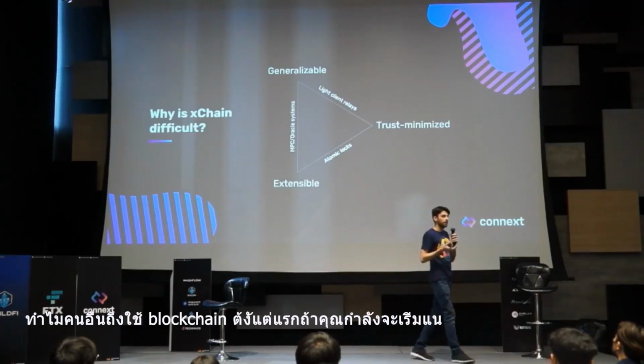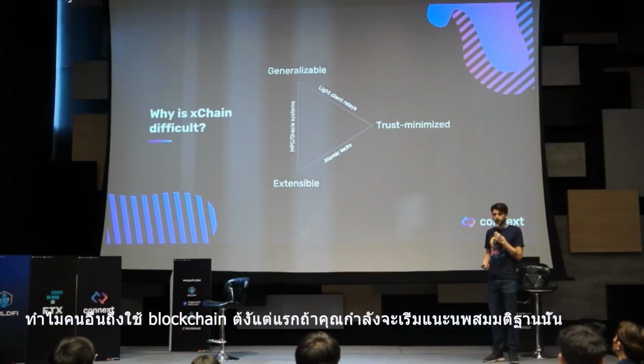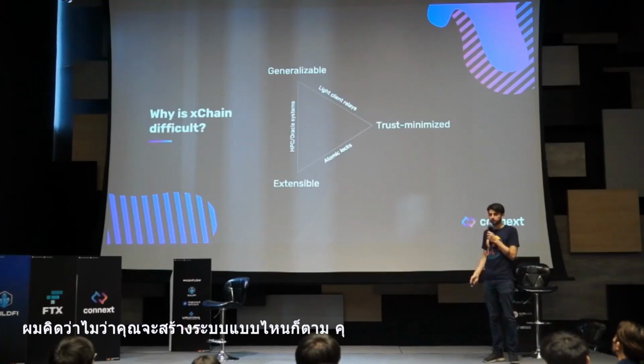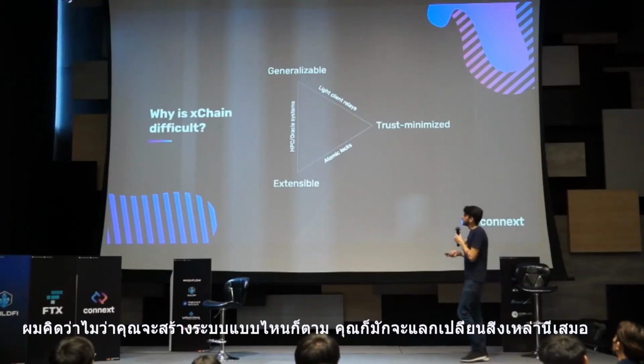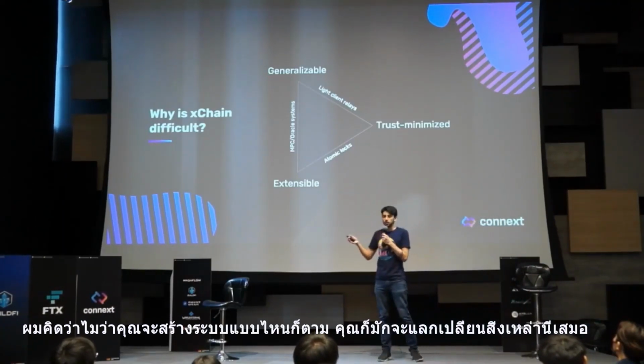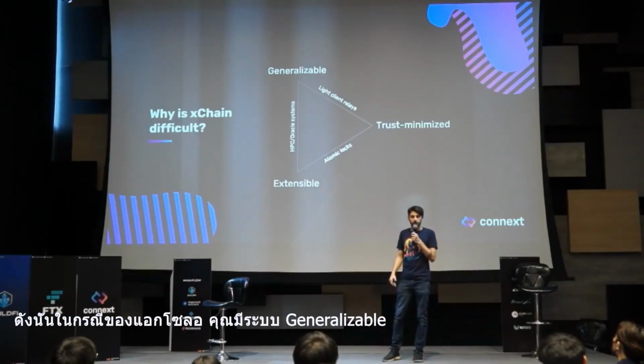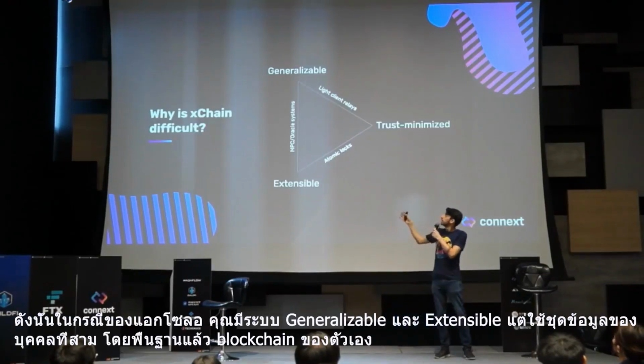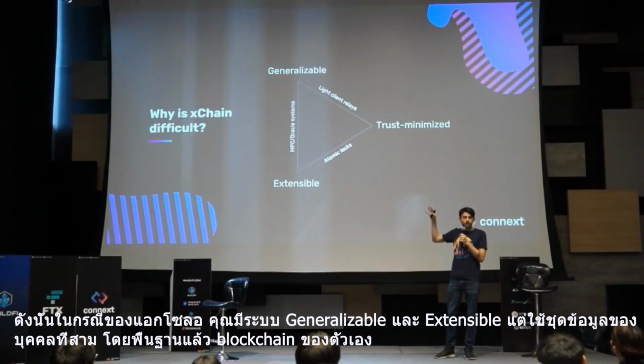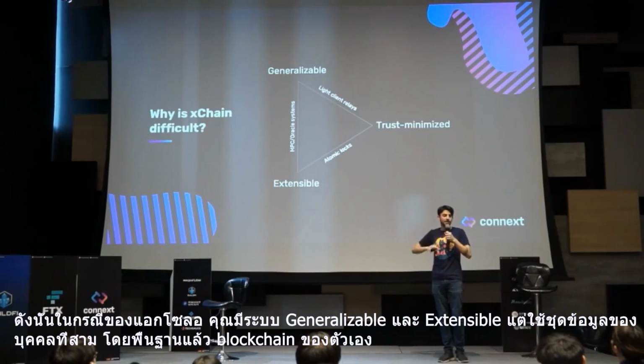Why bother using blockchains in the first place if you're going to start introducing that assumption? I think the problem is that no matter what kind of system you build, you always end up having to trade off one of these things. So in the case of things like Axelar and Layer 0, you have a generalizable and extensible system, but it uses a third-party set of validators. It's basically like its own blockchain.